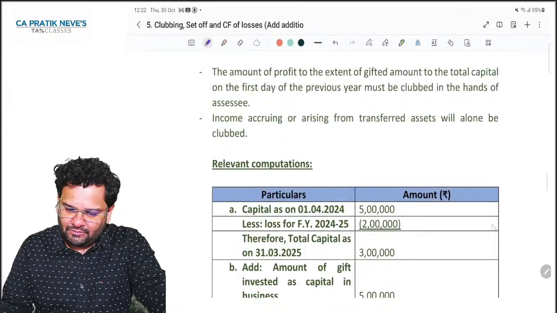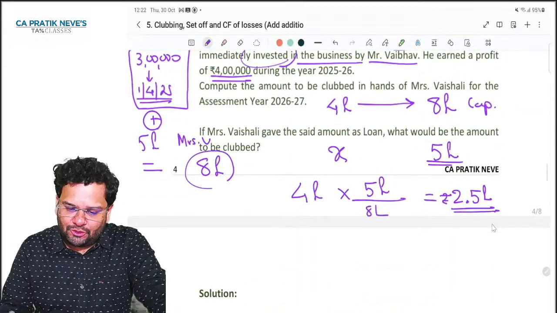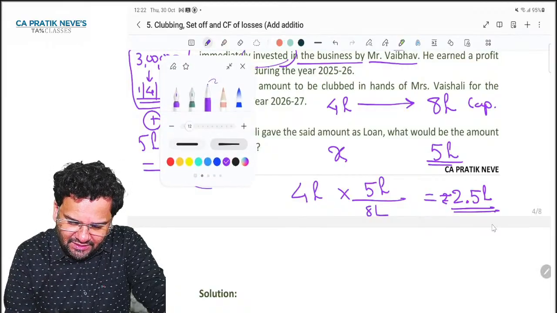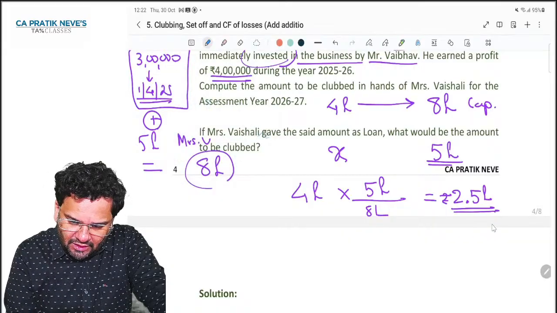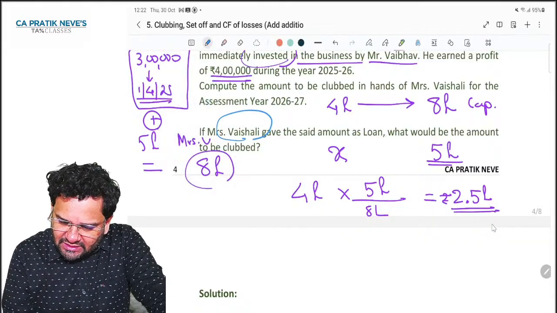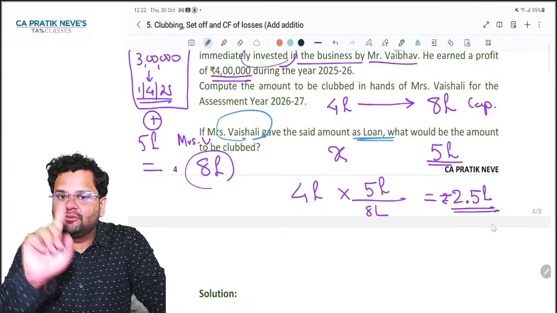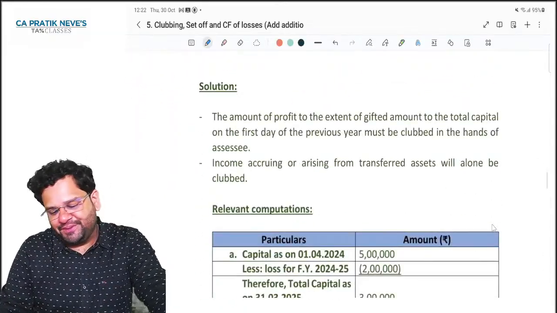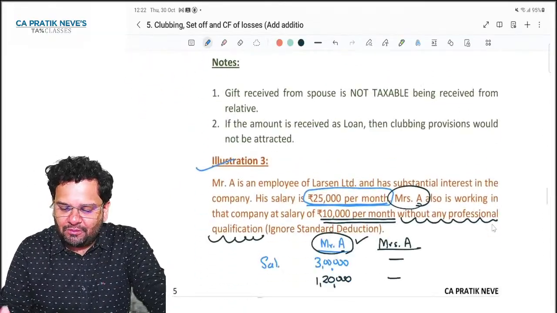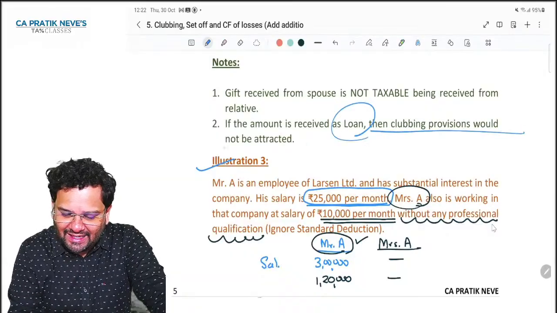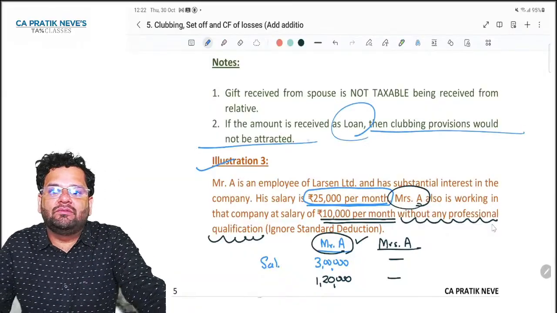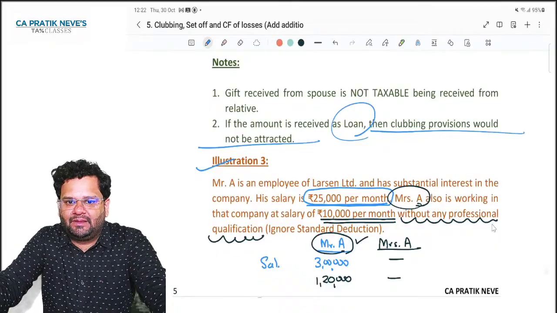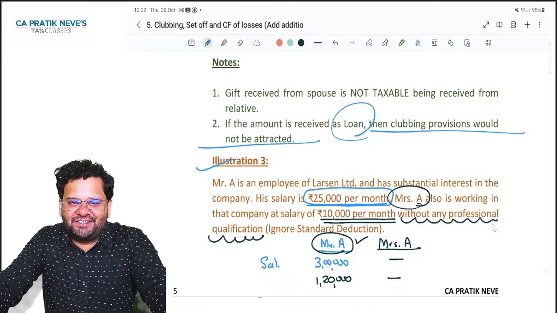Only one thing I want to tell you. They have asked you one sub question that is like this. If Mrs. Vaishali gave the said amount as loan, not as gift, but as loan, then what will happen? Friends, then clubbing provisions will not attract if the amount is not given as gift but given as loan. Did you all understand this point?